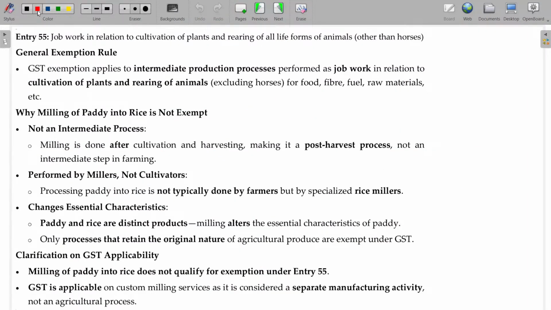Now, job work in relation to the cultivation of plants, rearing of all forms of animals, what should not be included here? Horses. Okay, what are the general exemptions you have to understand here? GST exemption applies to intermediate production process performed as job work in relation to the cultivation of plants and rearing of animals. Why do you rear the animals? Food, fiber, fuel, and raw material purpose. Okay.